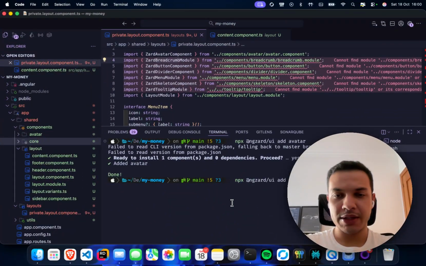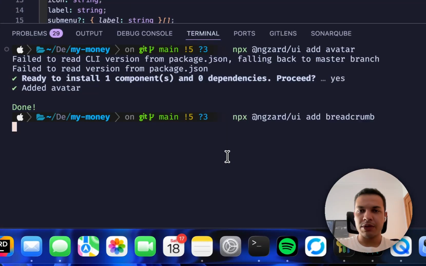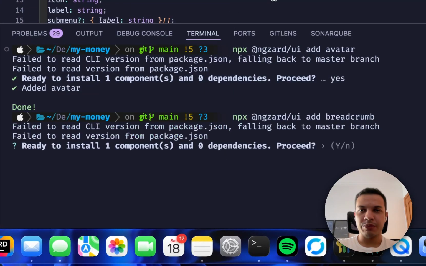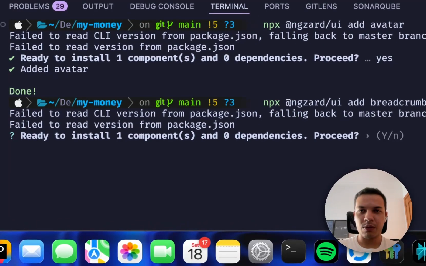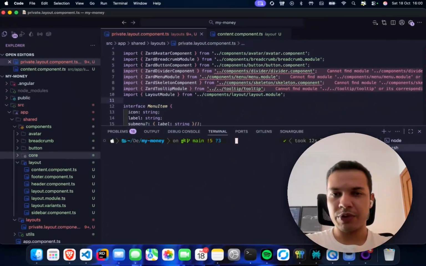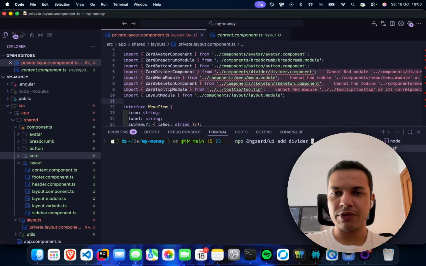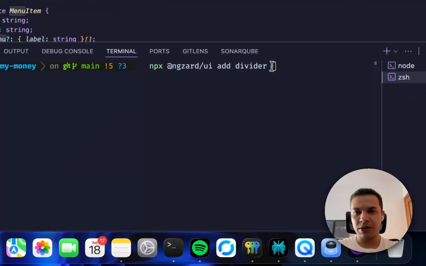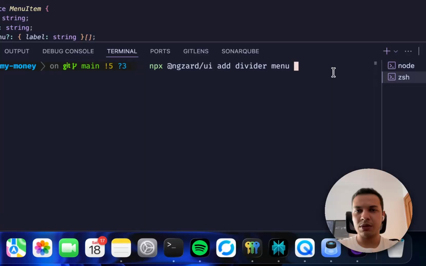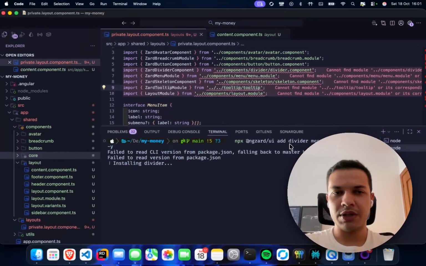And let's add npx start add breadcrumb. They should bring this and it should now work. I'm also not quite sure if we pass all the missing components if this will work, so let me try it. All right, so skeleton, oops, skeleton, space, tooltip, and layout is already added, and let's see if we pass the.